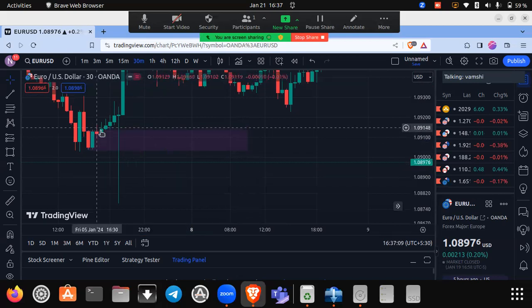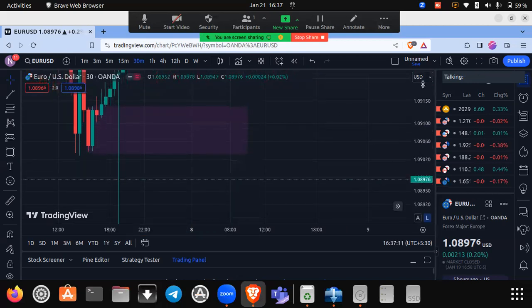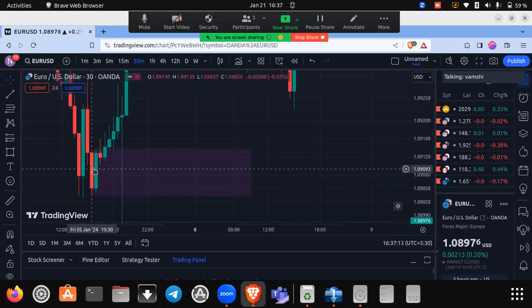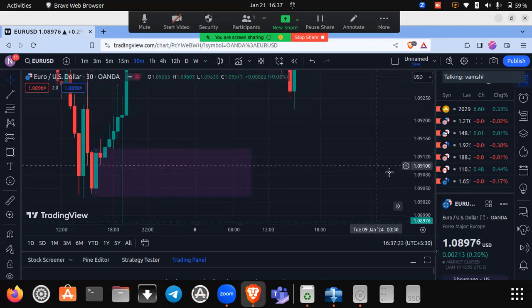As you can see, the green candle could not engulf the complete red candle. The green candle failed to engulf the red candle. So it is an invalid engulfing buy.